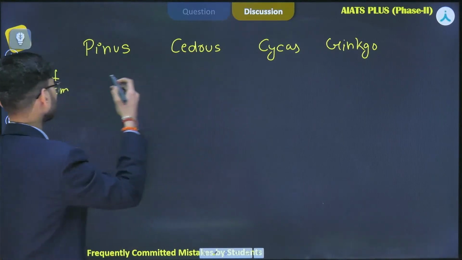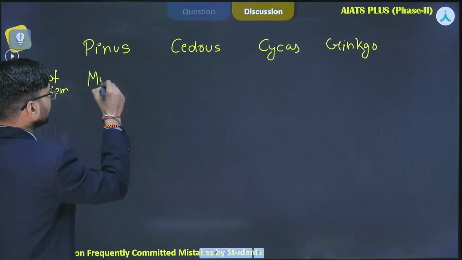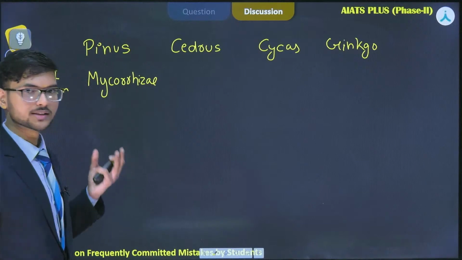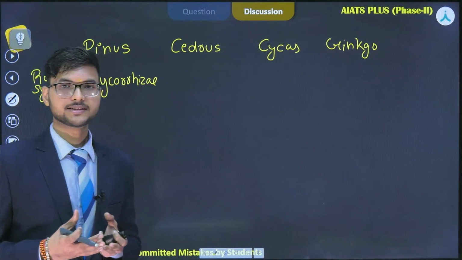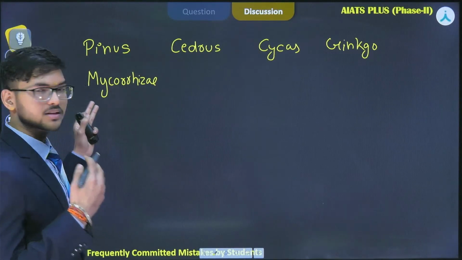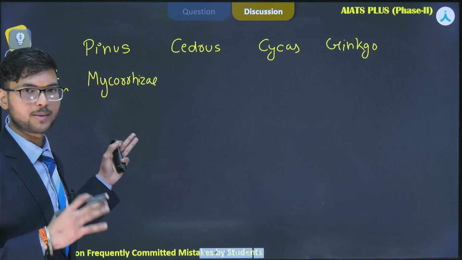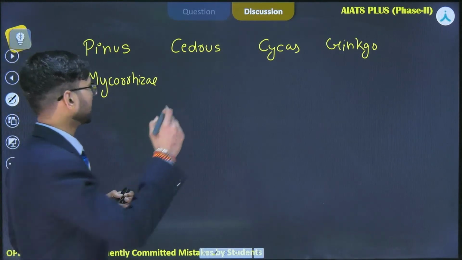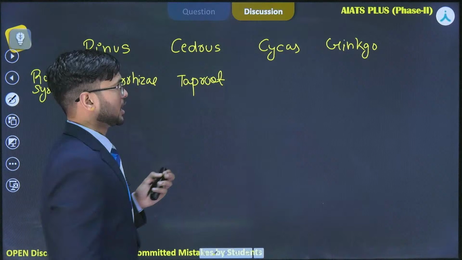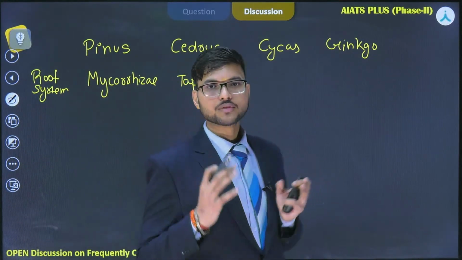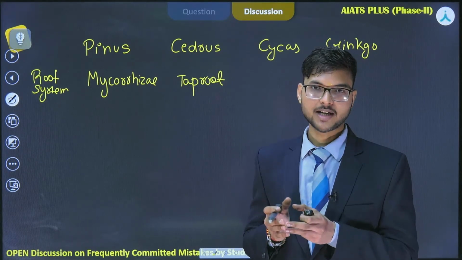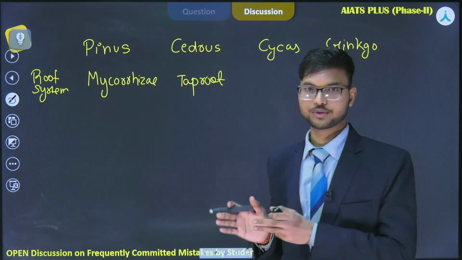But there are certain symbiotic associations. In case of pinus you will find mycorrhiza, in which some fungus forms a symbiotic relationship with the taproot, and this also enhances water absorption and phosphorus absorption for the pinus plants. In case of cedrus, it's a taproot system. In case of cycas, you will find another kind of symbiotic association where bacteria, eubacteria like cyanobacteria, form a symbiotic relationship with the taproot system.